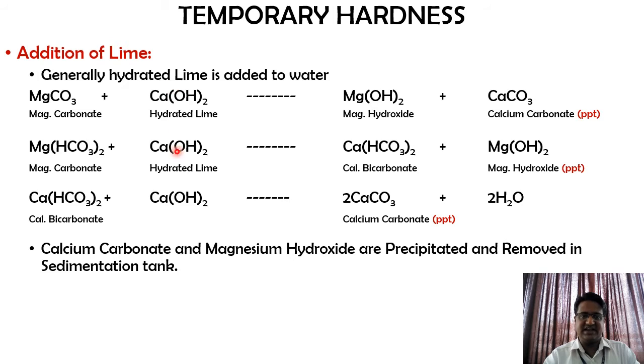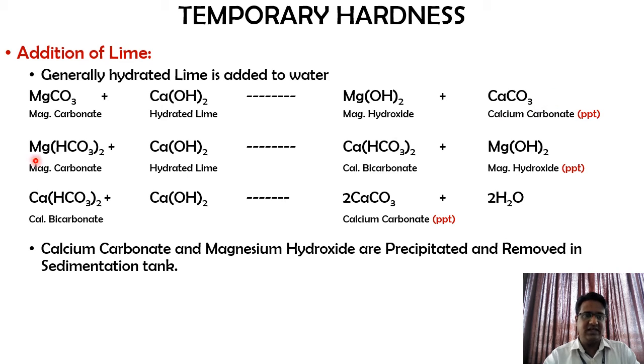Now in the second part of that, we have hydrated lime in all the three cases, that is your calcium hydroxide. So when these two react, first is magnesium carbonate. When it reacts with the hydrated lime, it is going to form magnesium hydroxide and calcium carbonate. So here this calcium carbonate can be precipitated out, and once it is precipitating out, you can easily separate it with the help of sedimentation.